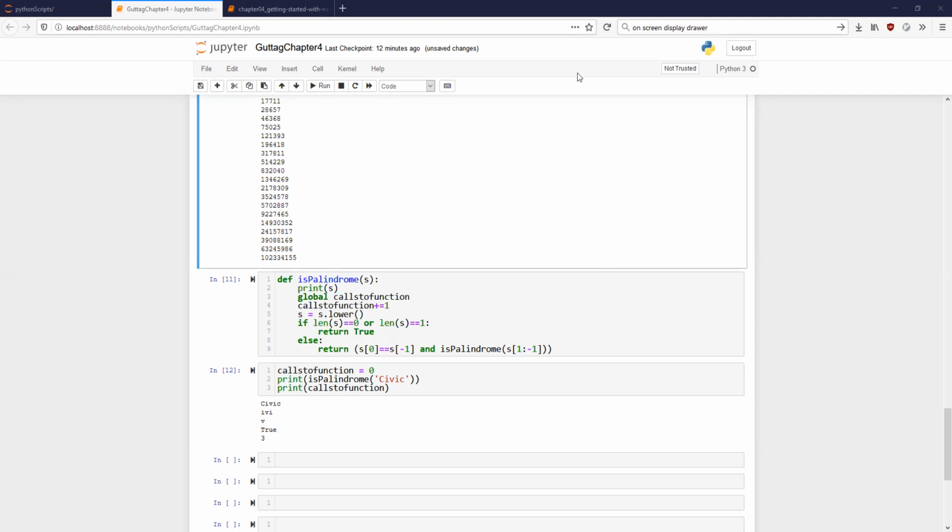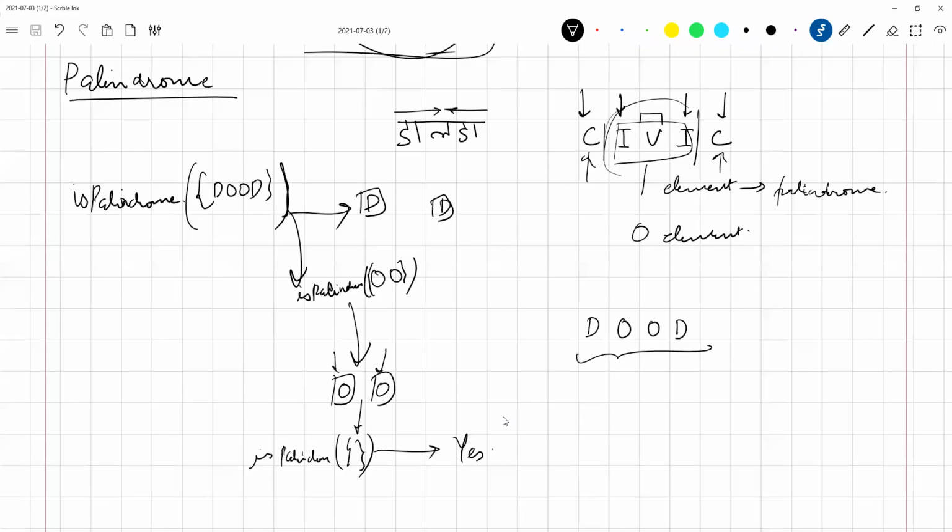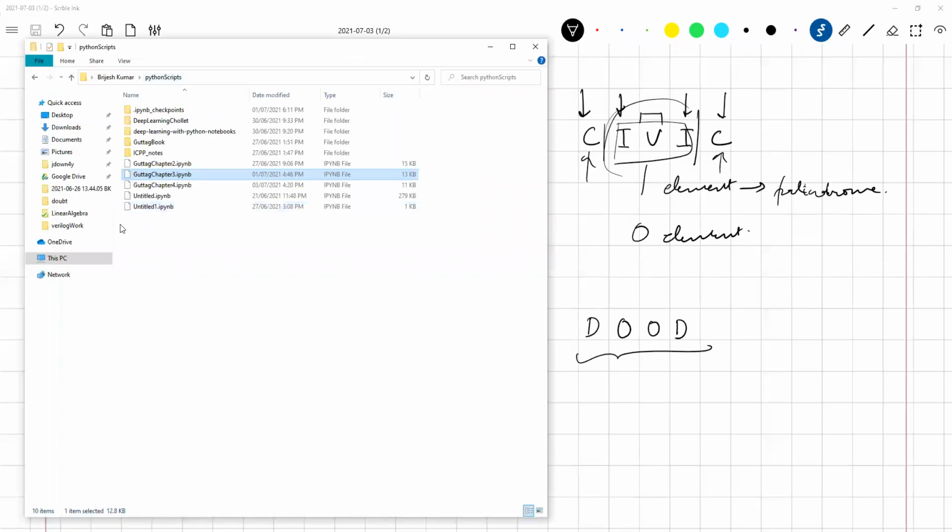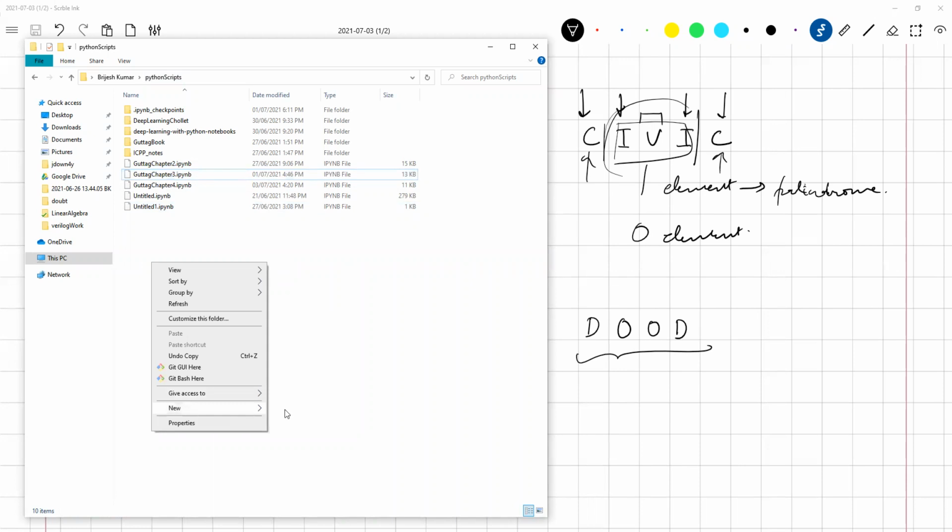This is my Python directory. Let me create a new file here. Can you see my Python scripts folder now? Yes, sir. Okay, so I'm going to create a new file, a new text document.